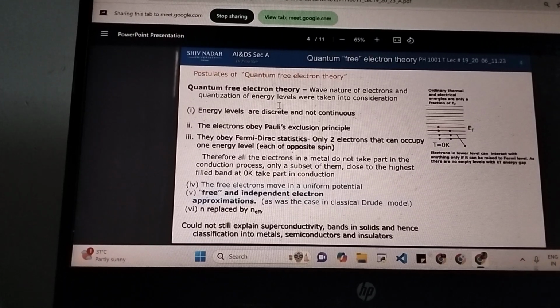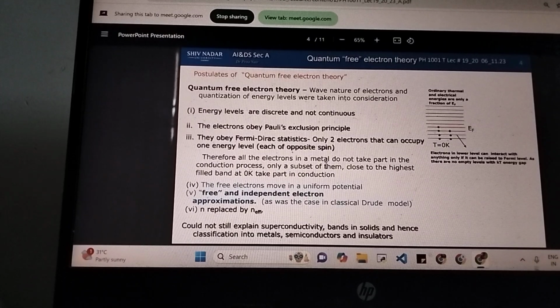Based on these assumptions, it was understood that all electrons in a metal do not take part in the conduction process. Only a subset of them closest to the highest filled band at 0 Kelvin take part in conduction. This is an important point.